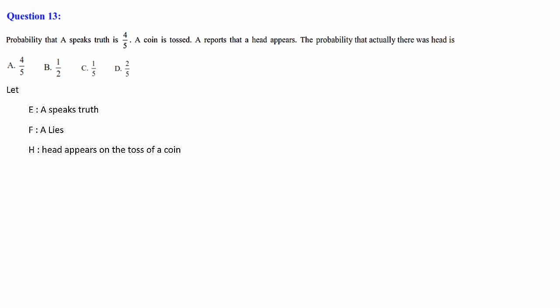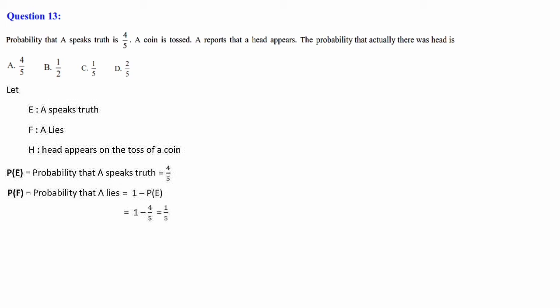So let's find out. Let's assume E, that is A speaks the truth. F means not speaking the truth, means A is lying. And H, head appears on tossing a coin. So P of E, the probability that A speaks the truth, is 4 by 5. And P of F, the probability that A lies, is 1 minus P of E, that is equal to 1 minus 4 by 5, that is 1 by 5.